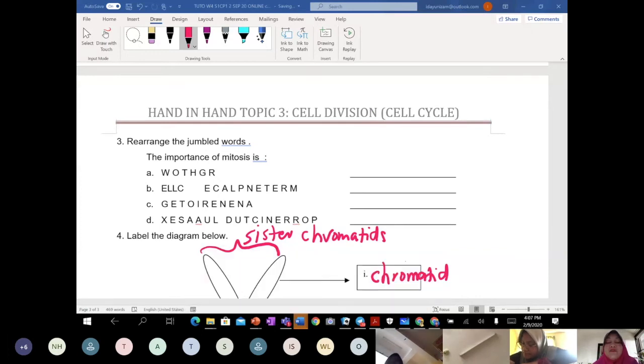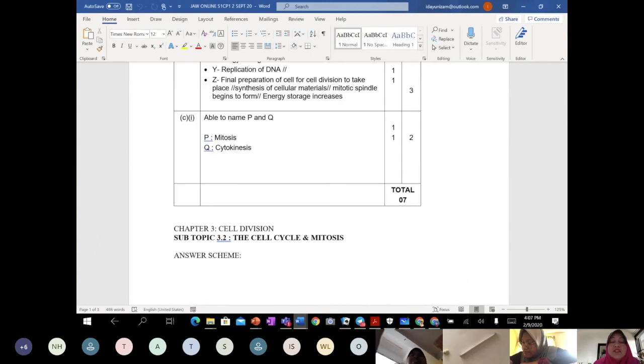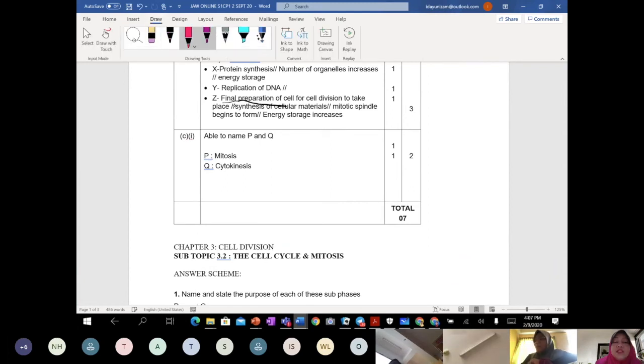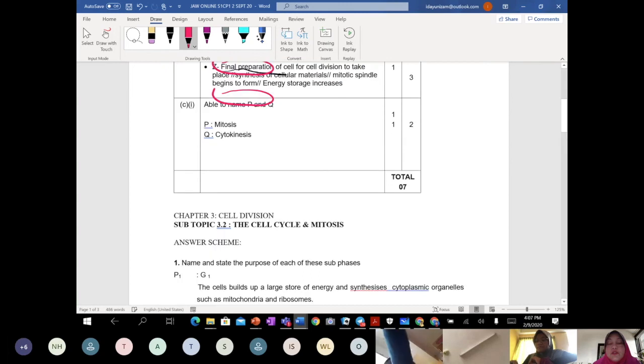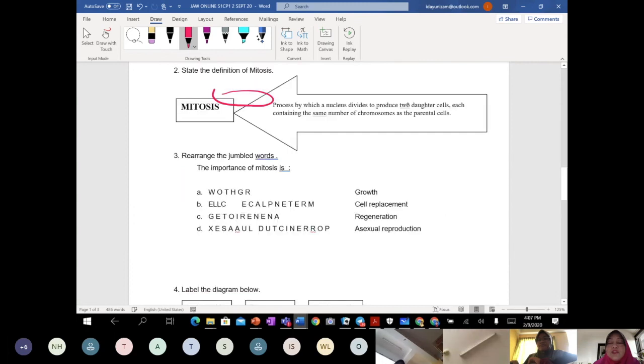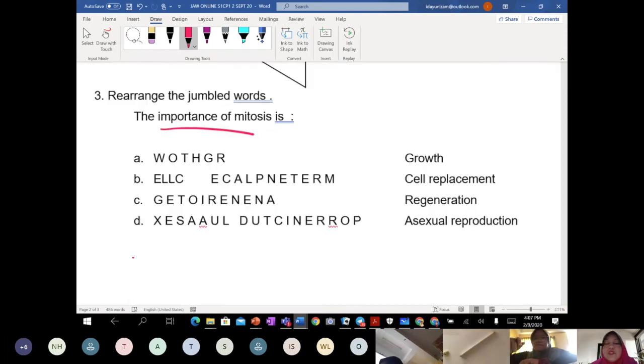Okay, so let's discuss. This one we have done, all this we have done. Like teacher mentioned just now, G2 is the final preparation of a cell. Mitosis is done to produce 2 daughter cells with the same number. So if you rearrange the jumbled words, number 1 is what mitosis is important for.